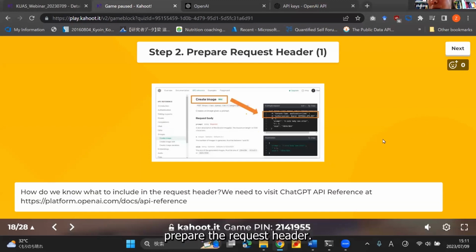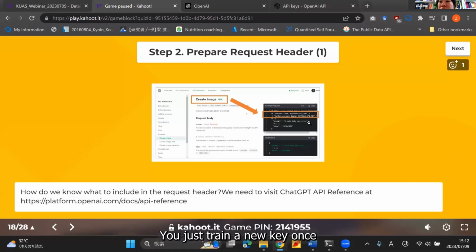Now, the next step is to prepare the request header. There are a lot of details going on here. So how do we know what we need to write in the request header? Well, to answer this question, you need to visit the API reference. There's an official website where you can find all these details. These are basically the rules, like grammar rules you have to follow, because OpenAI decided to make it like this. So there's no other way but to follow it, all right? It's like grammar rules.